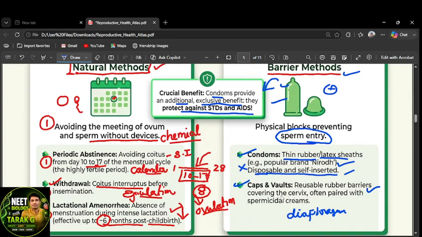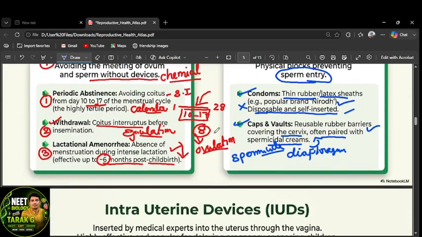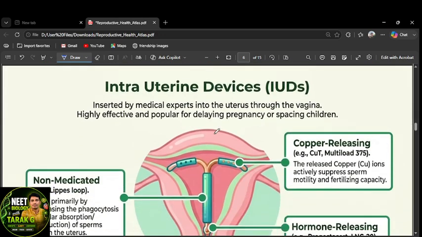These cover the cervix and are often paired with spermicidal creams. They have to apply the spermicides, which can kill the sperm if there is any failure. Spermicide means sperm killing, like suicide, homicide, insecticide, where cide means killing. Spermicides are applied over the rubber barriers, right? Condoms can also prevent STDs. That's an additional benefit.